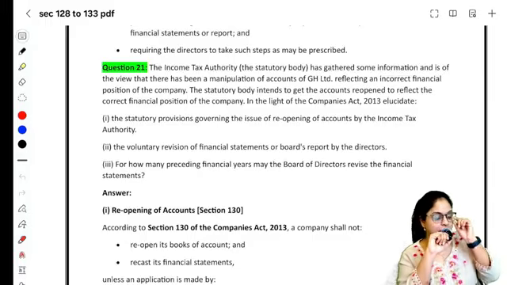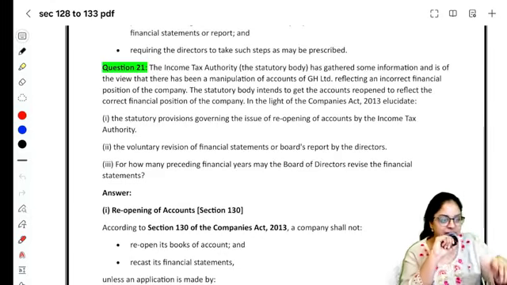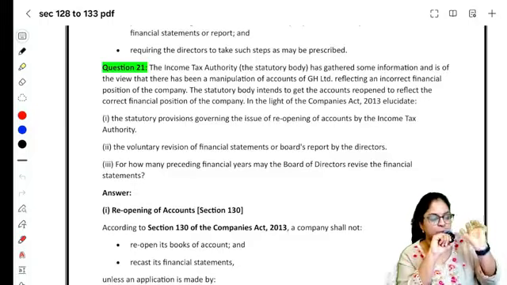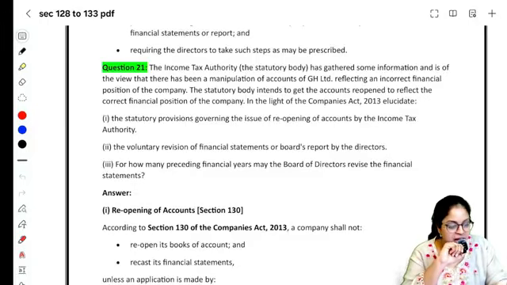Who does not know about the manipulation going on in GH Limited's accounts? The Income tax authority. Because of which there is an incorrect financial position of the company. The financial position that they have shown is incorrect. The statutory body intends to get the accounts reopened to reflect the correct financial position of the company.